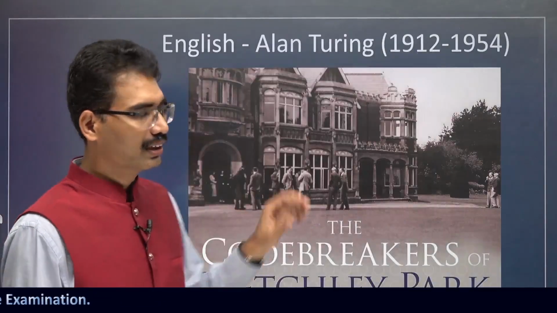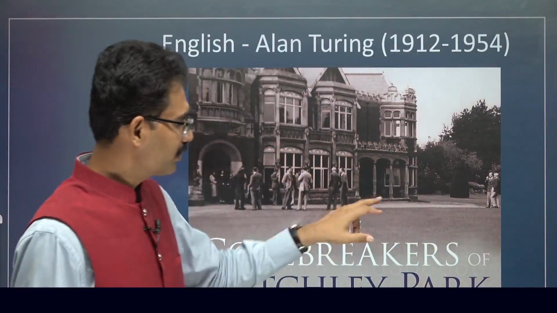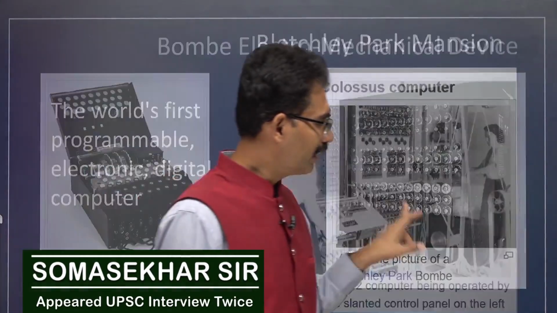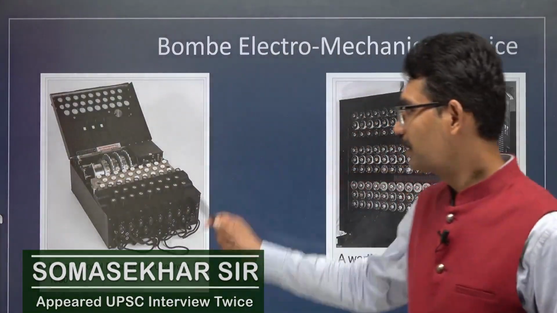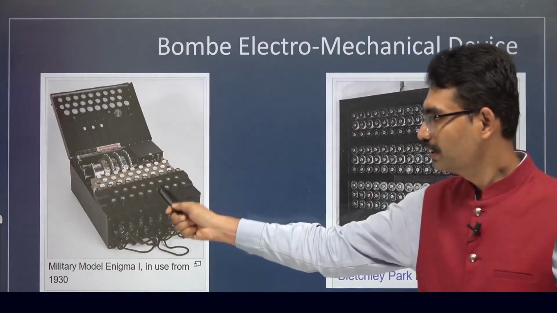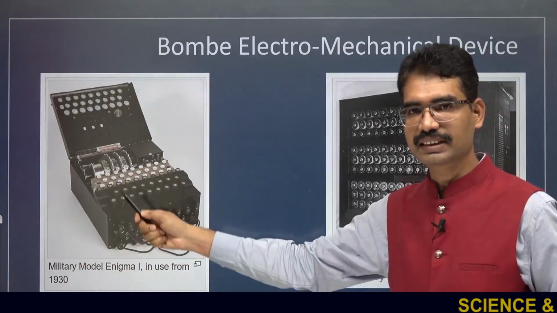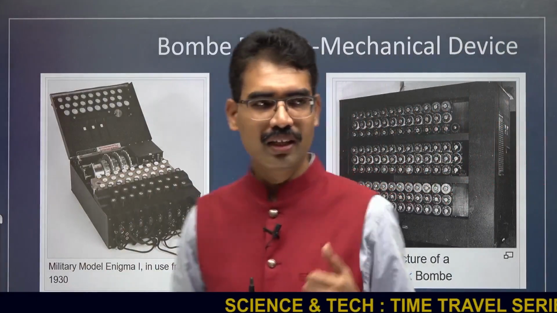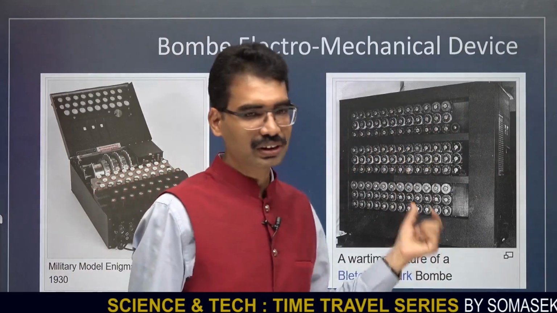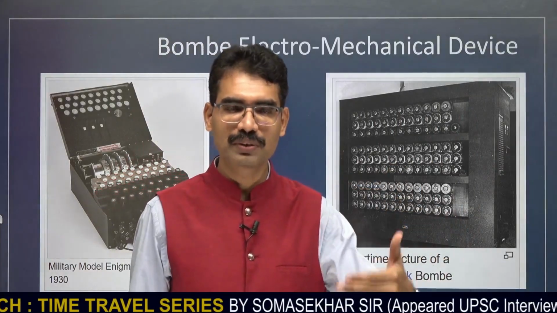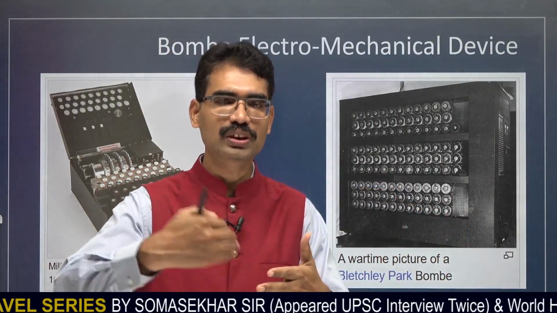This is where they created one place where they brought all the best minds, including Alan Turing, to decode it. This was the place. And they developed a machine like this. This is the German machine. This is the English machine. And whatever secret codes the Germans were sending, it was able to successfully decrypt. The person behind this machine is Alan Turing. That's why his contribution was immense in stopping the World War at least two to three years earlier.